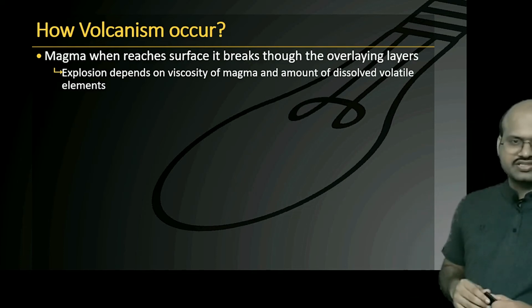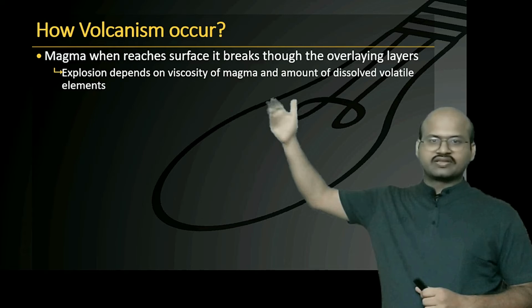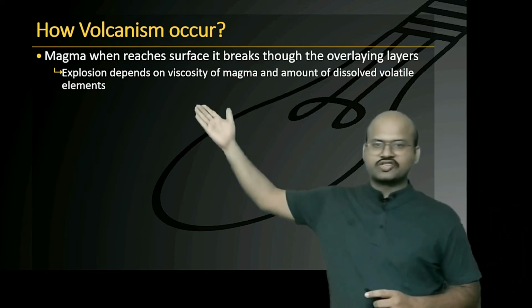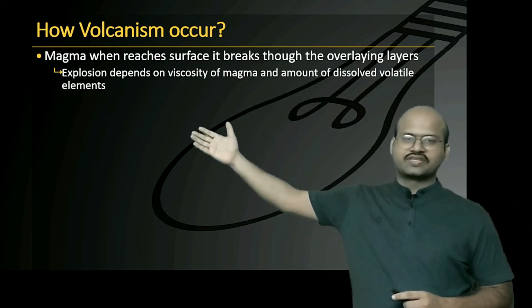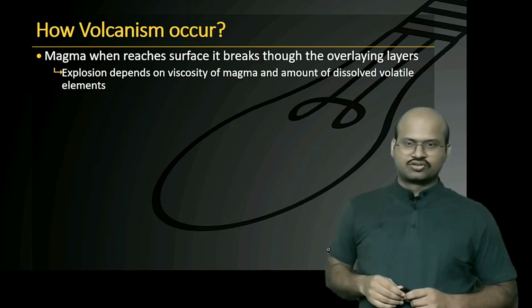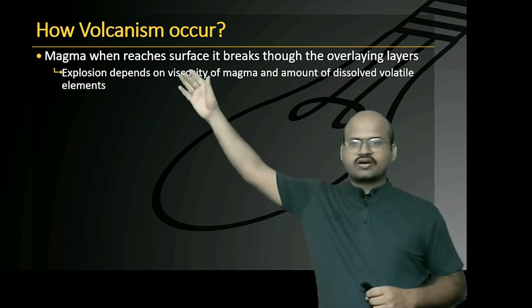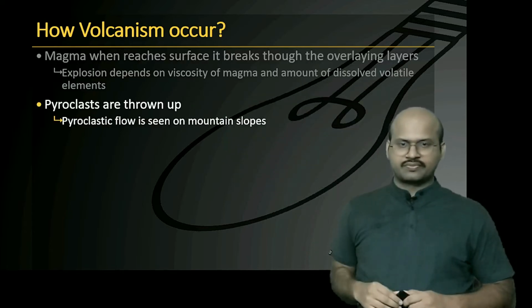Now when magma reaches the surface, it breaks through the layers and an explosion occurs. The type of explosion will depend on the viscosity of magma and the amount of dissolved volatile elements. We have seen that dissolved volatile elements form gaseous bubbles. So the explosion will depend on the viscosity and the amount of dissolved volatile elements.